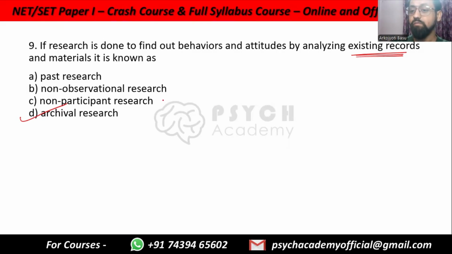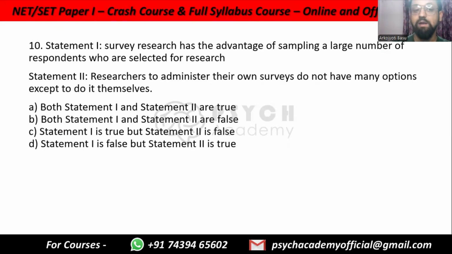Non-participant research can simply be non-participant observation, where a person is just observing without being a part of the group. That is also primary data that they are collecting. Data from other sources, existing records, is archival research, which uses secondary data.